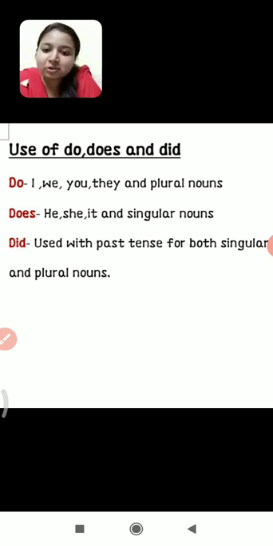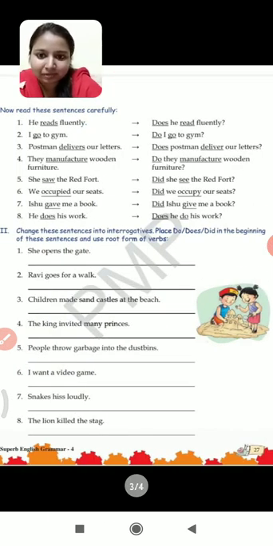Did is used with past tense for both singular and plural nouns. अगर कोई sentence past tense में दिया हुआ है तो चाहे वो sentence में singular noun का यूज़ हो रहा हो या plural noun का, we just use did. Alright, with singular nouns we use does, with plural nouns we use do and with past tense we use did, चाहे वो singular रहे या plural रहे. Now let us see the examples.